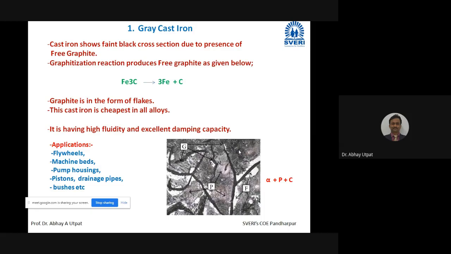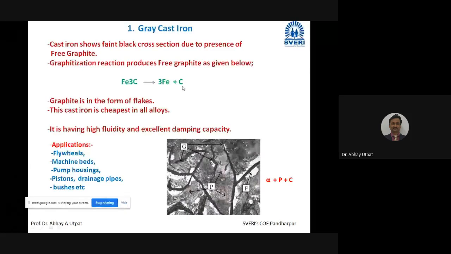So more silicon favors grey cast iron because it increases the rate of the graphitization reaction. Once the rate of graphitization reaction is more, more cementite will be converted into 3Fe plus C. Now this 3Fe goes to alpha, that is ferrite, and C remains C, that is pure carbon. So pure carbon is graphite here, and that graphite is in the form of flakes.